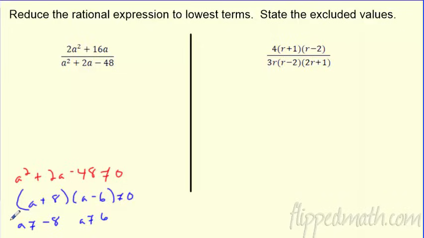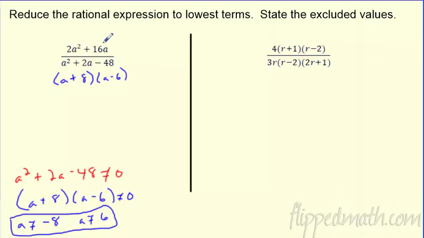So I know you guys are good at factoring, man. I know because I've seen you go through Mr. Sullivan and Mr. Kelly's stuff, and they had a ton of factoring. So you're good at it. So these are my excluded values. So I can't have A be this or it messes everything up. But what's cool about that, since I already factored it, that's great. Now I know the factors here are A plus 8 and A minus 6.